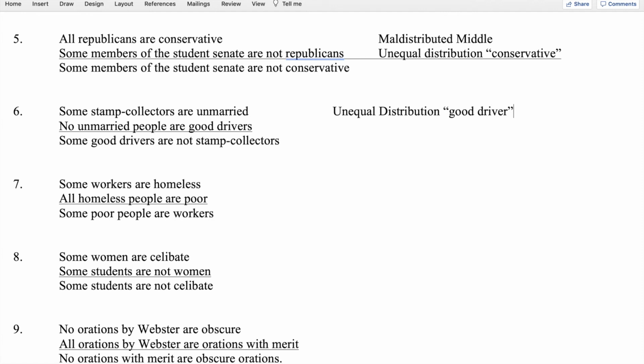And then we can look at the other end term, stamp collectors. And we note that stamp collectors is distributed in the conclusion because it's predicate of a negative, but it is not distributed in the first premise because it is subject of a particular. And so in this case, we also have unequal distribution. We'll just make that a ditto of the end term stamp collectors. And so this syllogism is invalid because it commits the fallacy of unequal distribution, and it commits that fallacy twice, for both end terms.